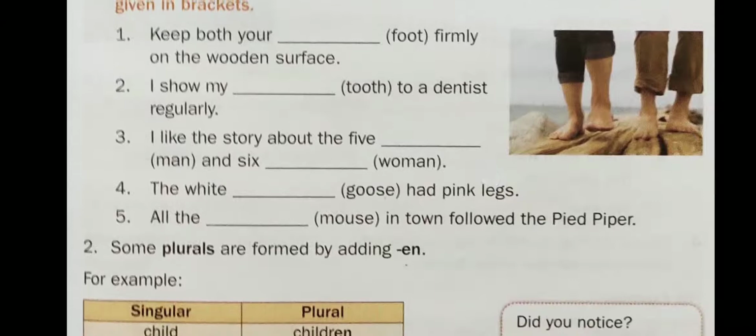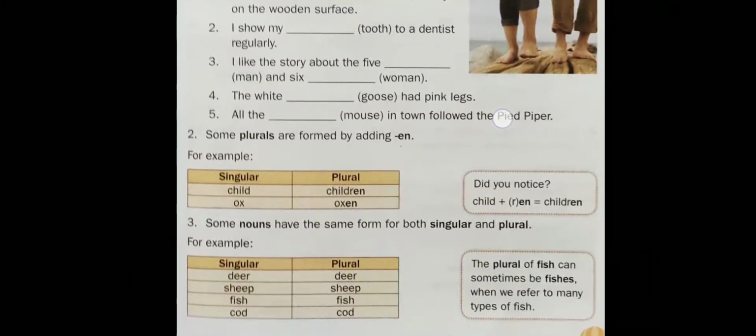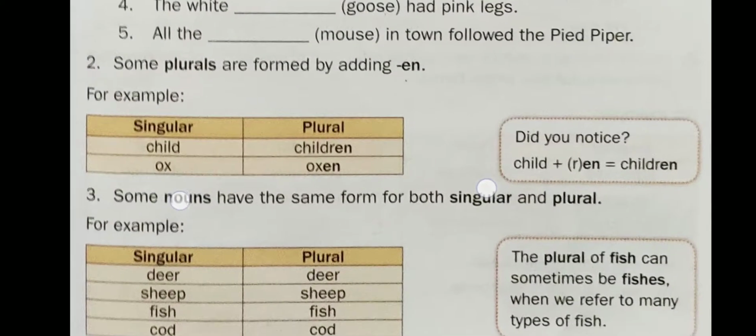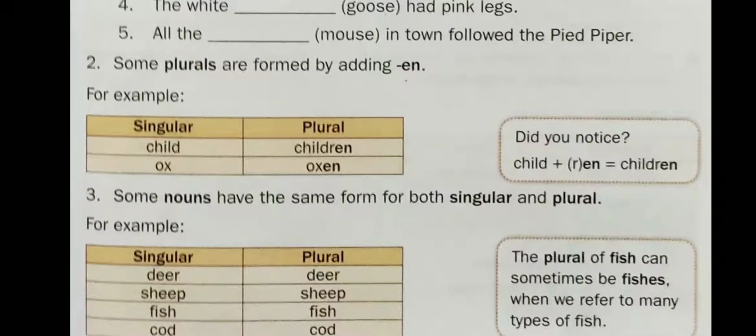Let's see the second rule of irregular nouns. For changing the singular form of irregular nouns to their plural form, we add en to them. For example, child becomes children.